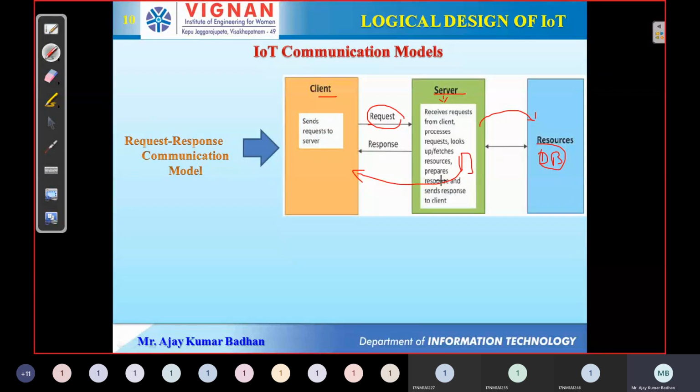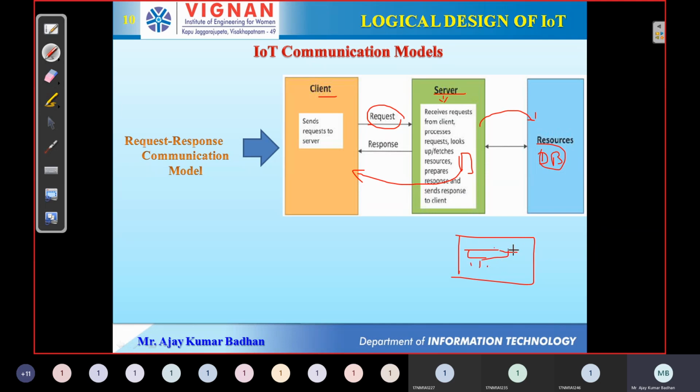The best example for this is your web browser, where you type google.com. Whenever you type google.com, you get a Google page, right? You have a bar, on top you have Google, and here you have some languages.